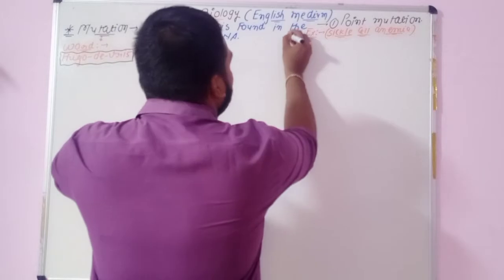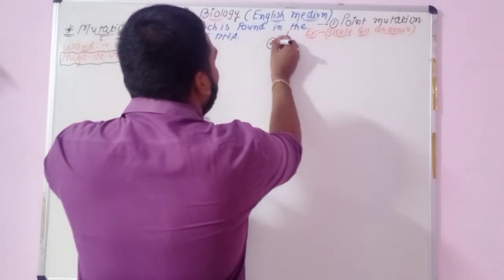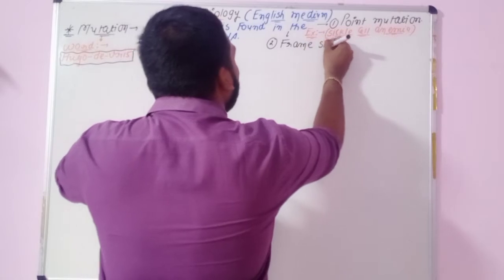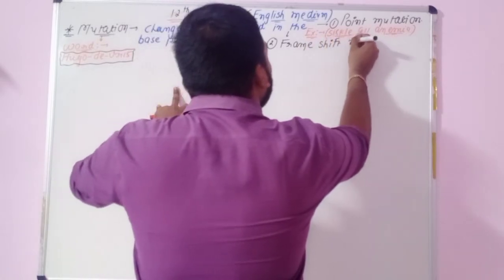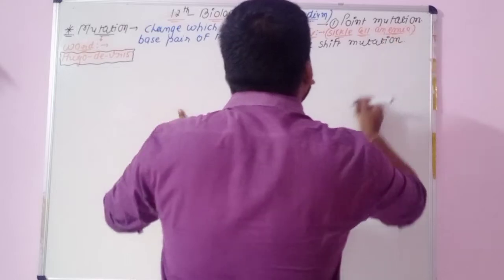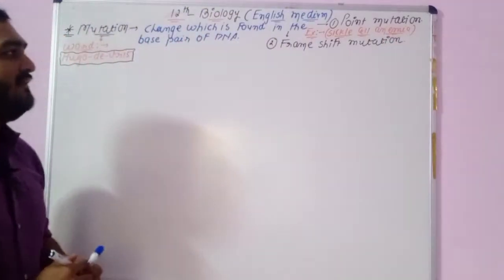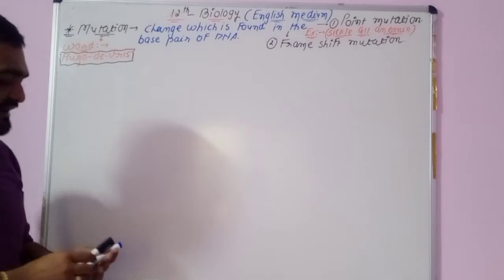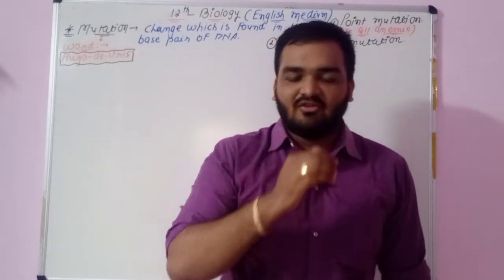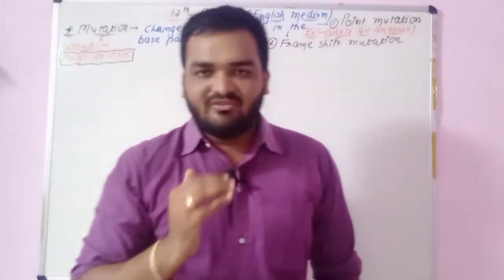What about type number 2? The second type is known as frame shift mutation. So the first type is known as point mutation, and the second type is known as frame shift mutation. So two types of mutations are there.